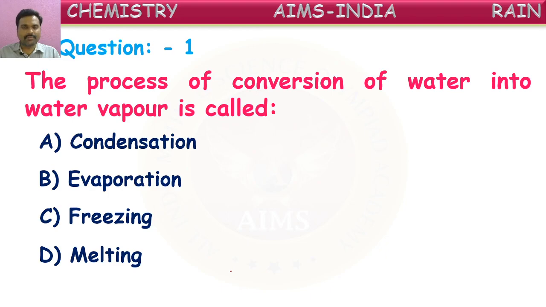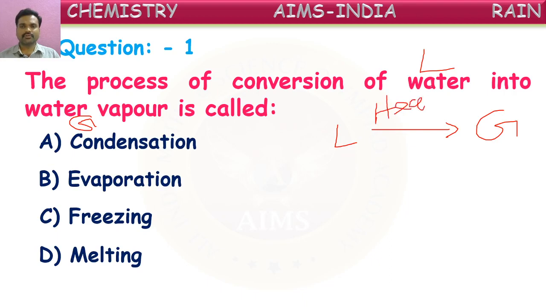Water into water vapor. Water is a liquid. Water vapor is a gas. So to convert a liquid into gas, what do we have to do? Whether to cool or heat. Yes, we have to heat. To convert a liquid into gas, we have to heat.